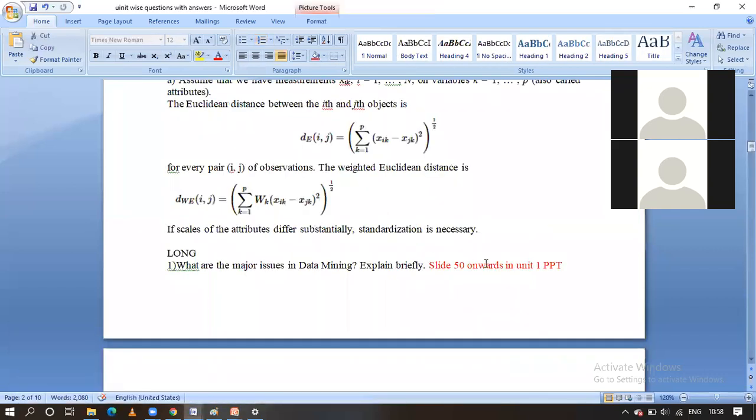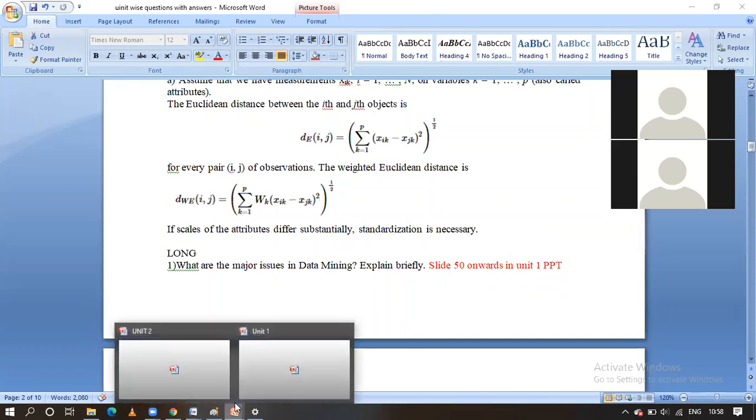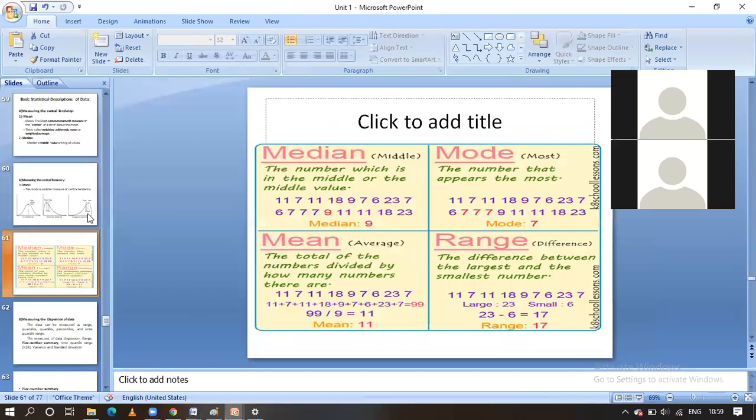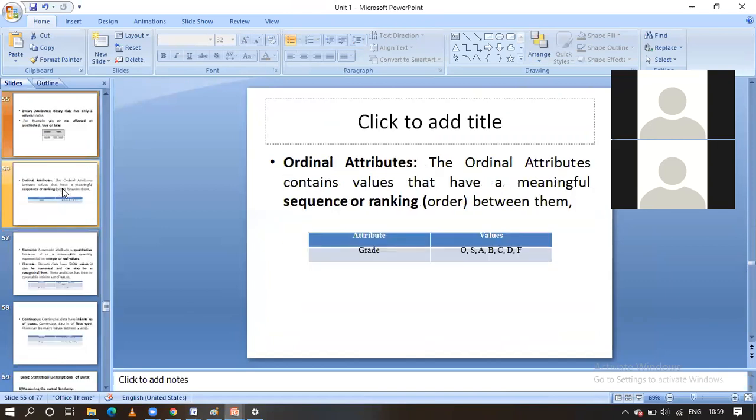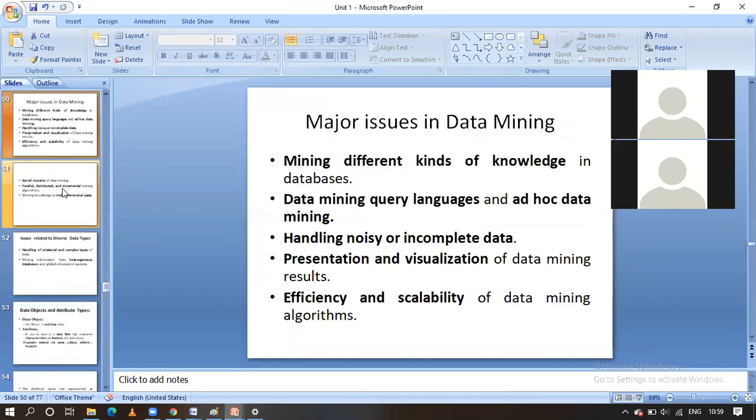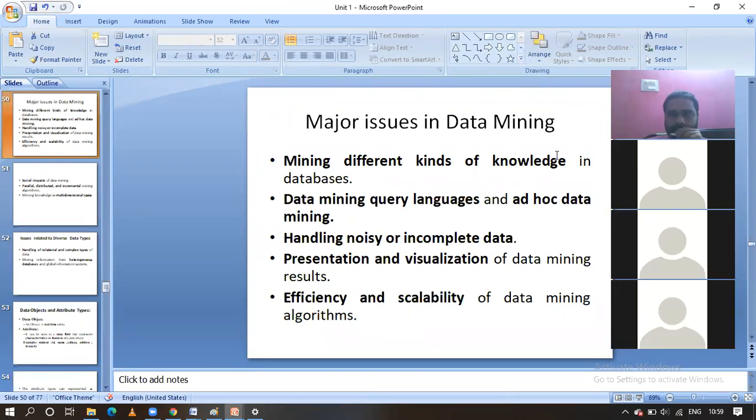Okay, the 15th slide onwards in the unit 1 PPT. Let us go for the 50th slide in the unit 1. Okay, these are the major issues related to the data mining, guys. When we do data mining, what are the issues related to it? Okay, first one is mining different kinds of knowledge in the database.